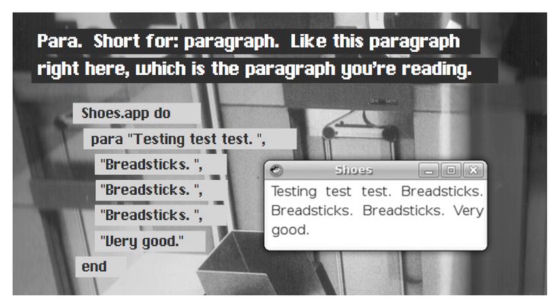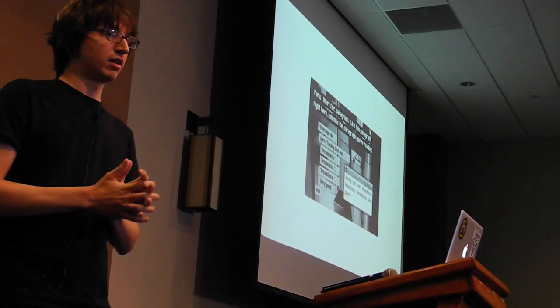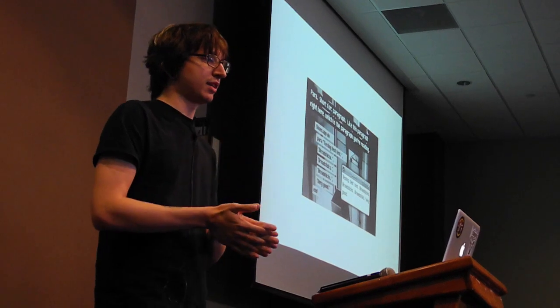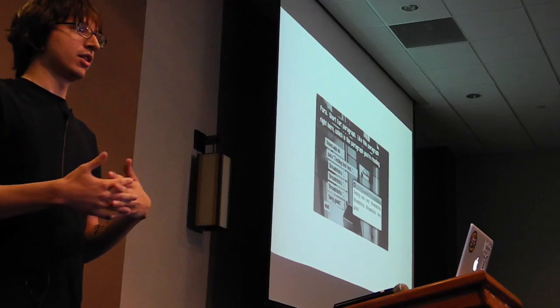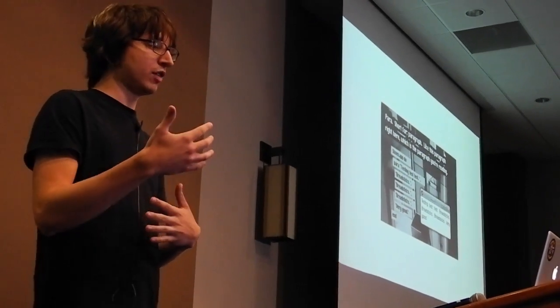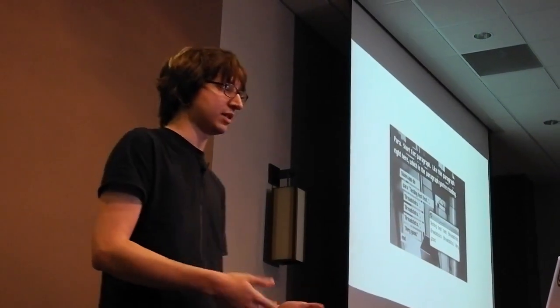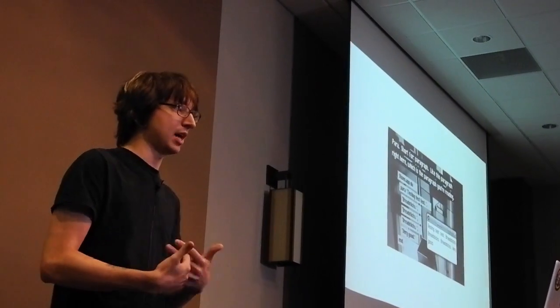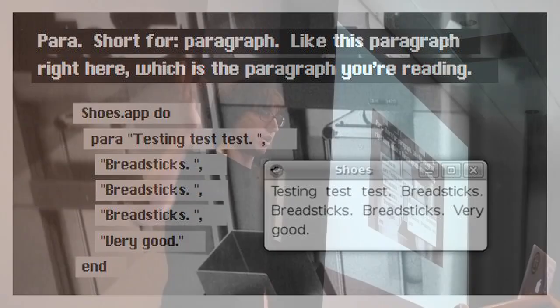The reason that I love Shoes specifically as a GUI toolkit is because it uses the features of Ruby differently. A lot of the other GUI toolkits are still stuck in the design from the 80s, where we said, let's build Qt and let's build GTK, and they're all based on C, and so a lot of wrappers for those toolkits still inherit that: you have to program Qt Ruby like you would program Qt in C++. Shoes is the only GUI toolkit that truly adopts Ruby, so it makes heavy use of blocks, because blocks are callbacks, and that's how a lot of good UI code works. So anyway, para and a string will print paragraphs.